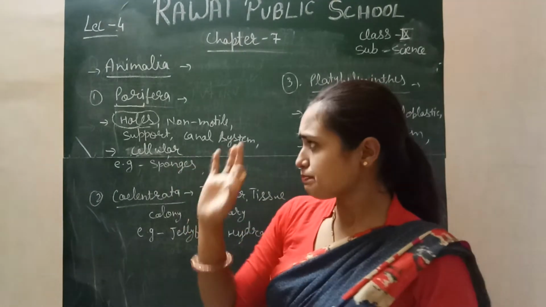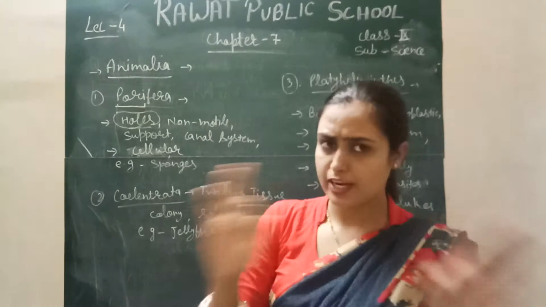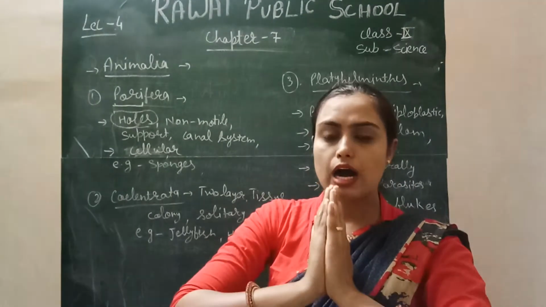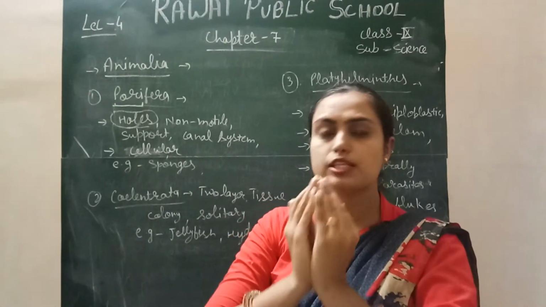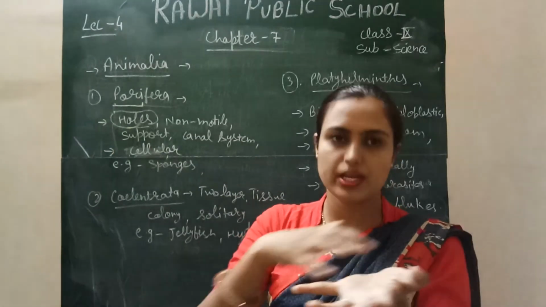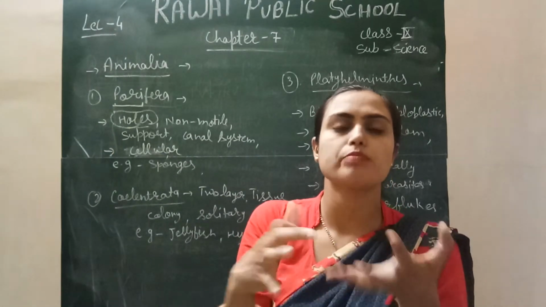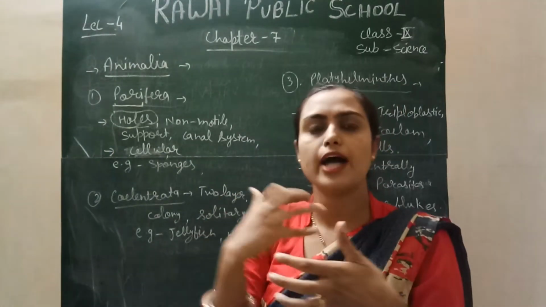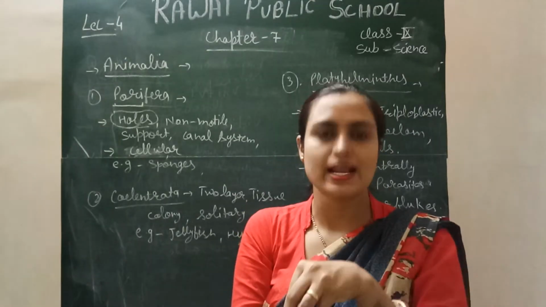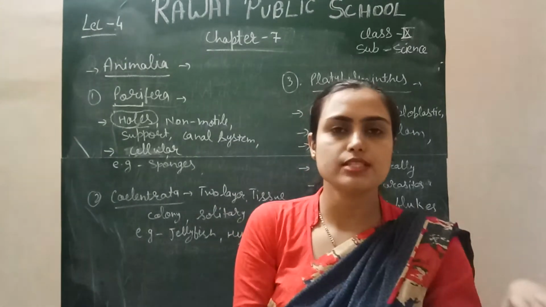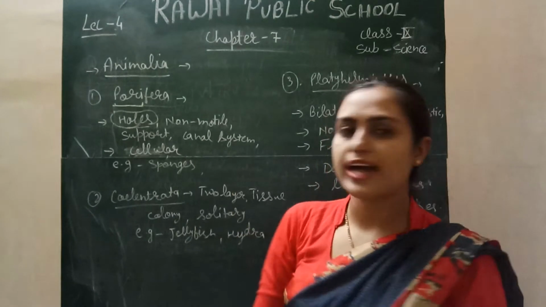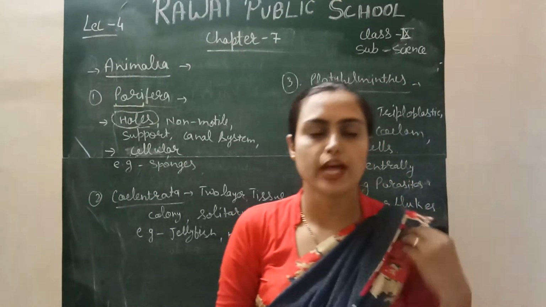So they are non-motile in nature, they cannot move, and they are erect and supported with a substratum. They are attached to the substratum. Substratum is a surface to which any animal or plant is attached, right? So they are always attached to the substratum, so they are non-motile in nature.